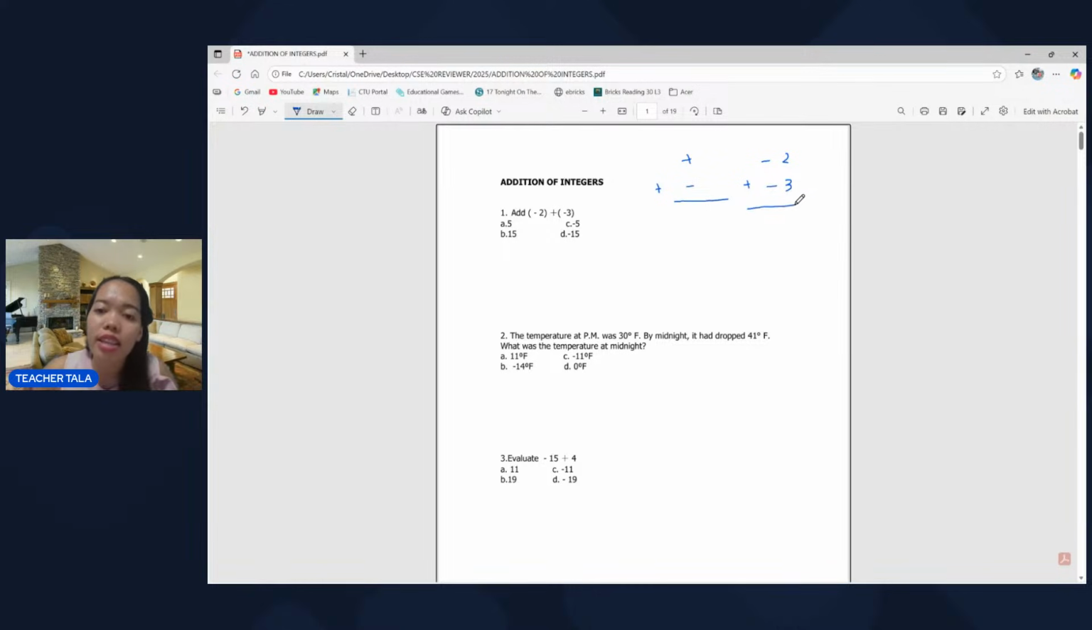So let's add -2 plus -3 again sa ating rule. Same sign, add and keep. So we have to add the numbers 2 plus 3, that's 5.